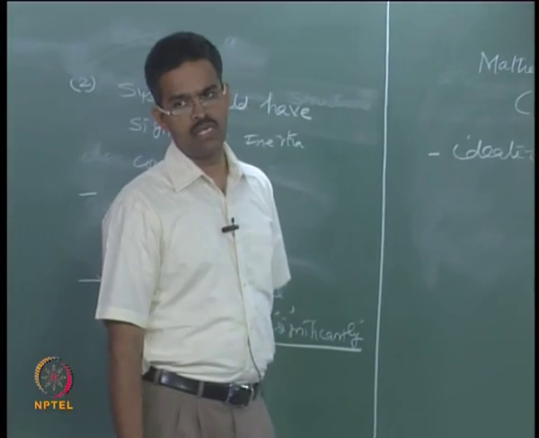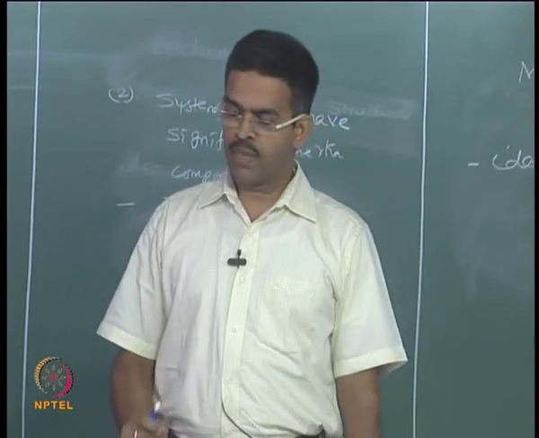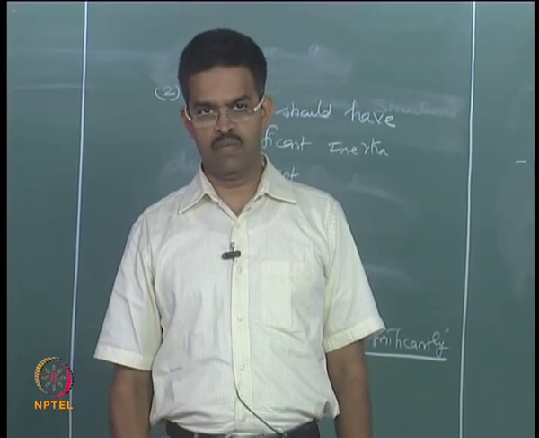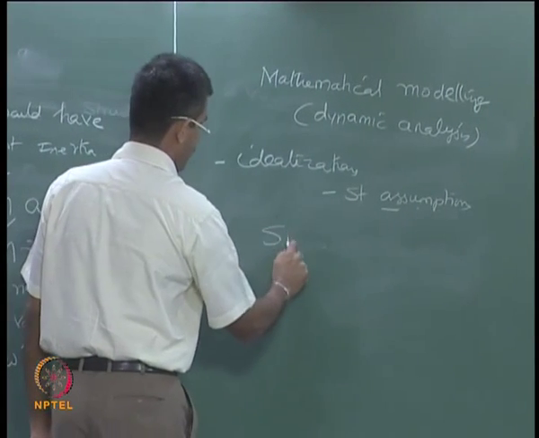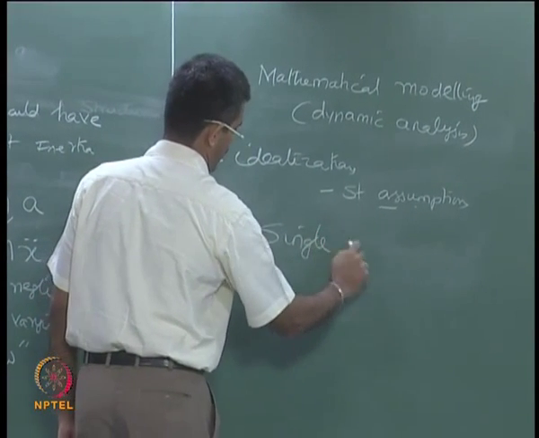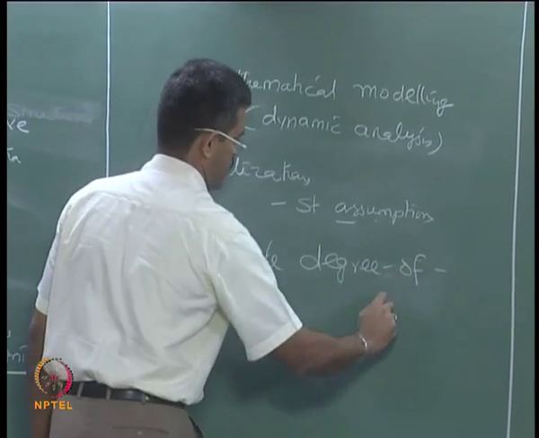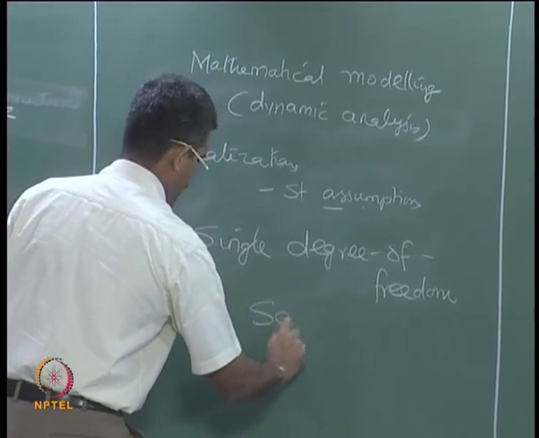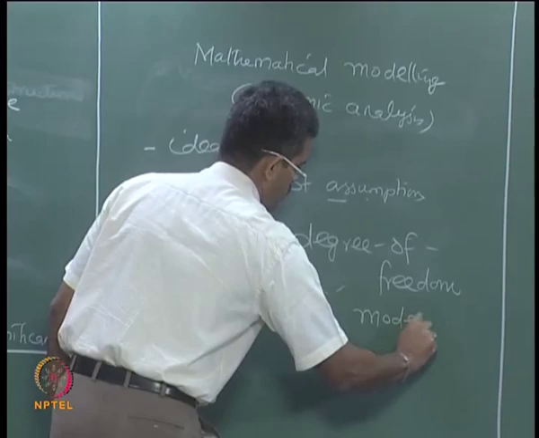The first idealization I will start with in dynamic analysis is to pick a system having only one degree of displacement, what we call a single degree of freedom system, or in brief, SDOF models.